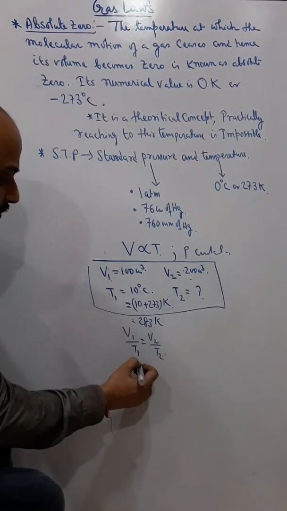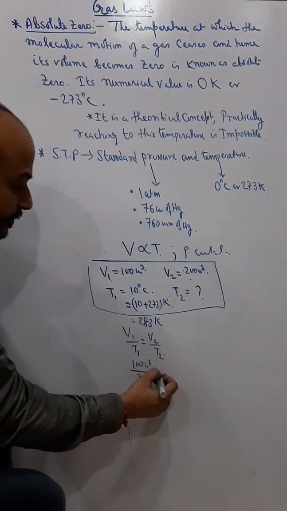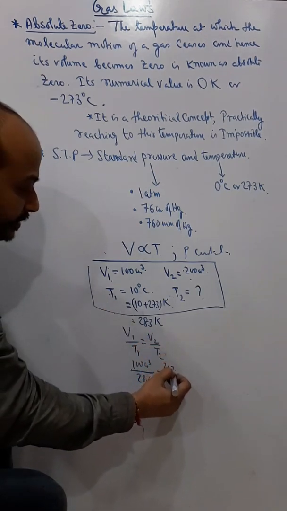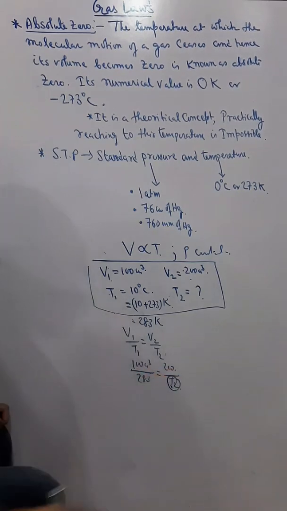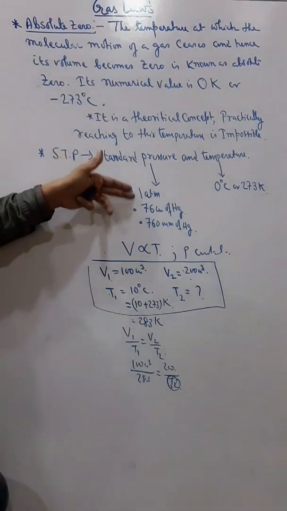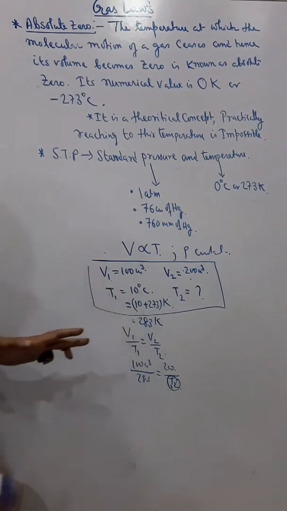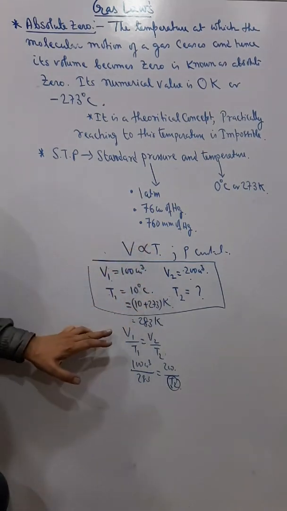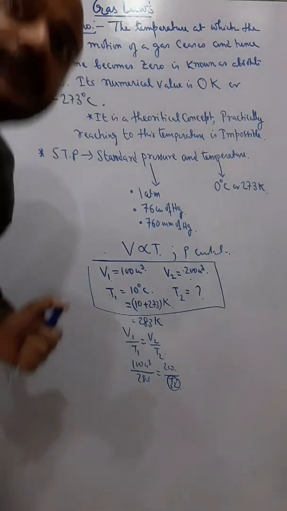So V1 is 100, T1 is 283 and V2 is 200, and then I find T2, which I can get by cross multiplying. So you should remember all these things, STP and the values about Kelvin, before doing the sum. Make sure that you understood all this, and then the sums are not very hard, they are very easy. Okay, understand?